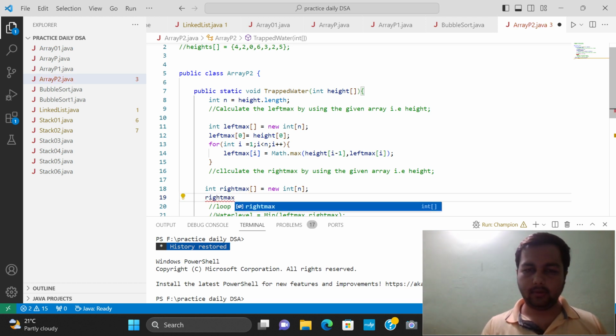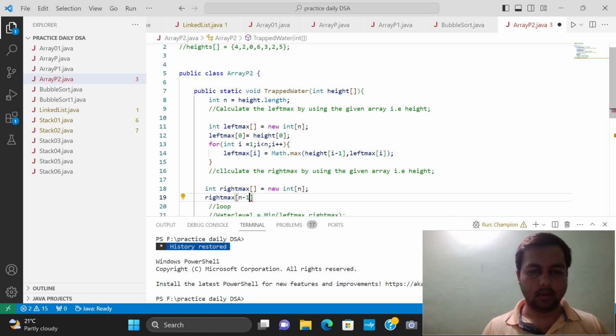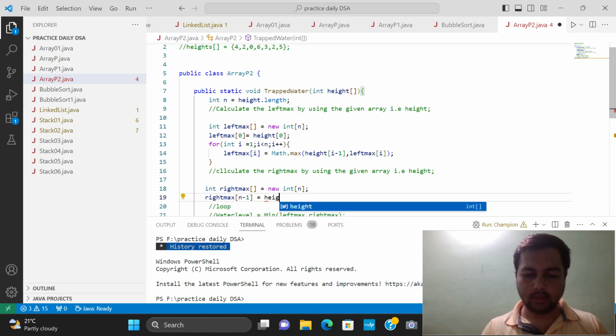Right max of n minus 1. Why n minus 1? I have discussed this in the previous video.